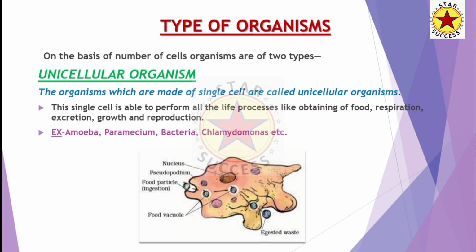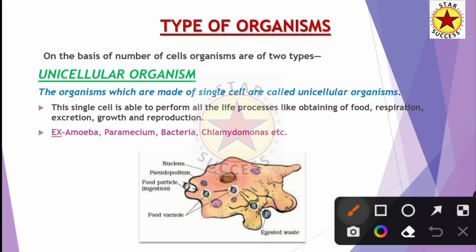First is the type of organisms on the basis of the number of cells, that is unicellular organisms. The organisms which are made up of a single cell are called unicellular organisms. This single cell is able to perform all the life processes like obtaining food, that is nutrition, respiration, excretion, growth and reproduction.